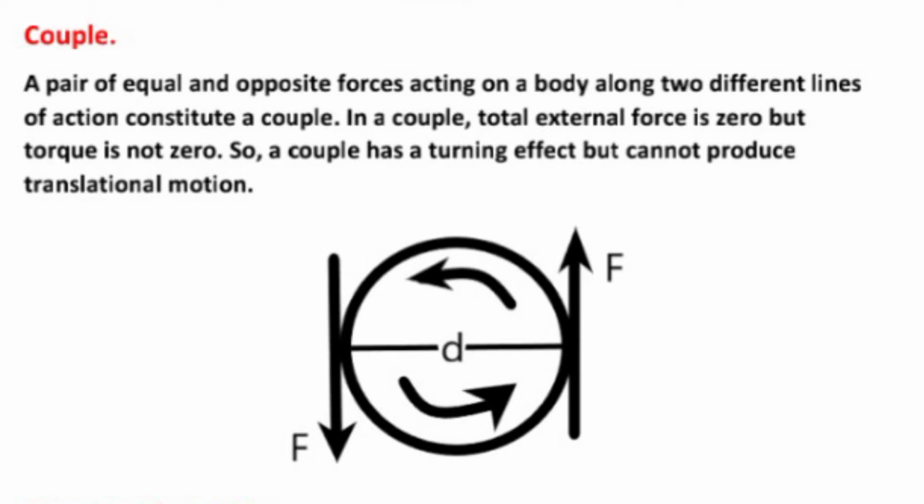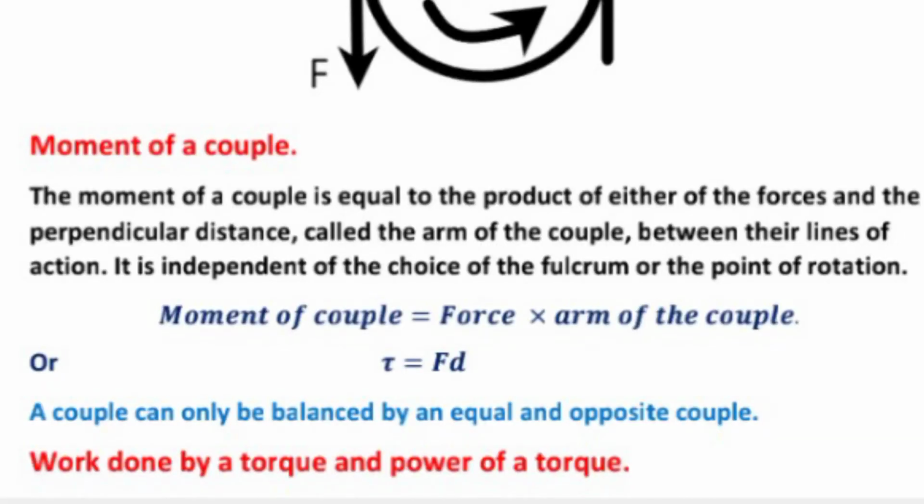Moment of a couple. The moment of a couple is equal to the product of either of the forces and the perpendicular distance, called the arm of the couple, between their lines of action. It is independent of the choice of the fulcrum or the point of rotation. Moment of a couple equals force into arm of the couple, tau equals F into d. A couple can only be balanced by an equal and opposite couple.